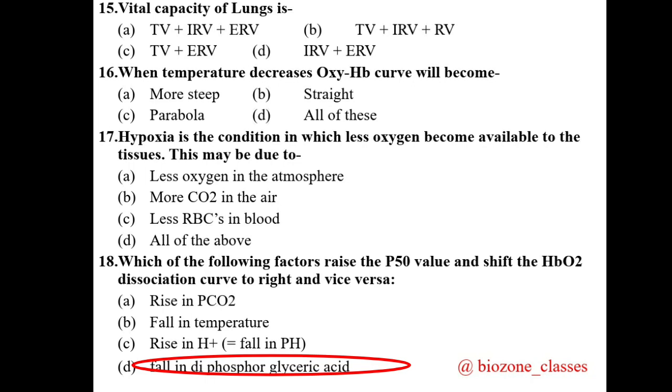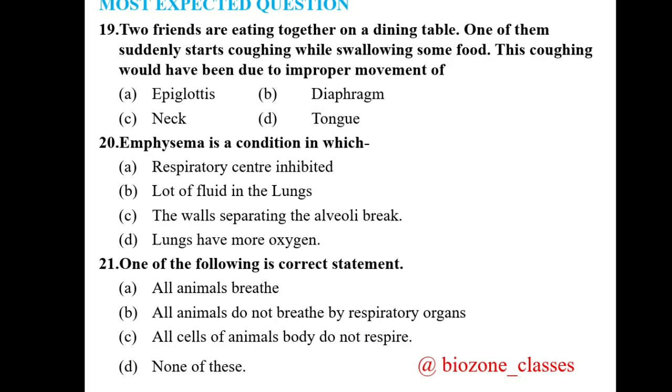Now we come towards question 19. These all questions are important, so go through the session one more time. Two friends are eating together on a dining table. One of them suddenly starts coughing while swallowing some food. This coughing would have been due to improper movement of, four options: epiglottis, diaphragm, neck and tongue. Obviously, for question 19, the answer is A, that is epiglottis.